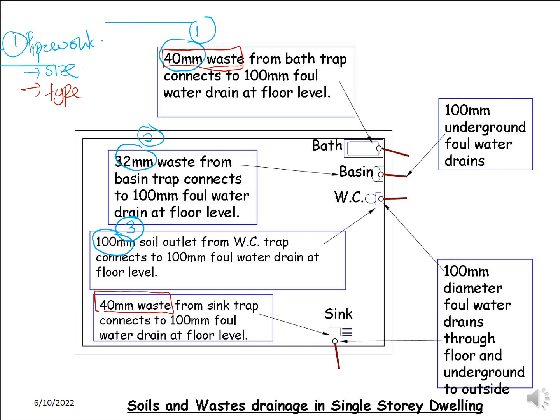Okay, and then you can see here 100 mm. Even though the size is similar, this pipe actually goes underground for water drain. So this one will go directly to the drain, but this 100 mm soil outlet will go to the WC, the soil outlet actually comes from the WC trap.